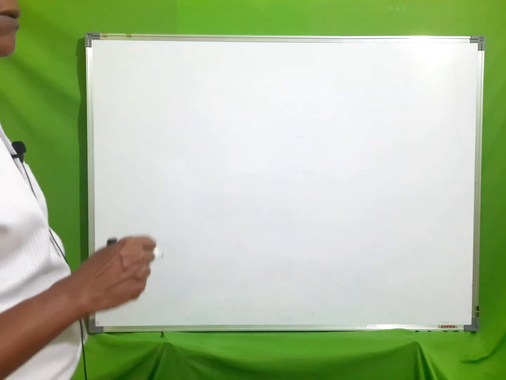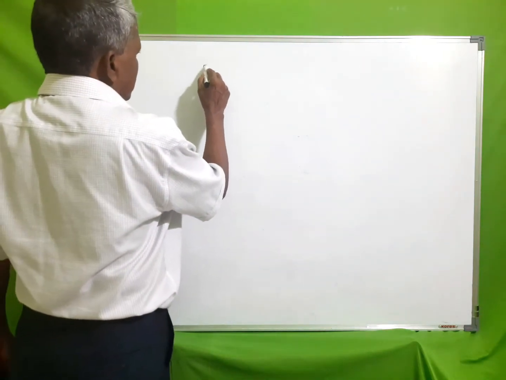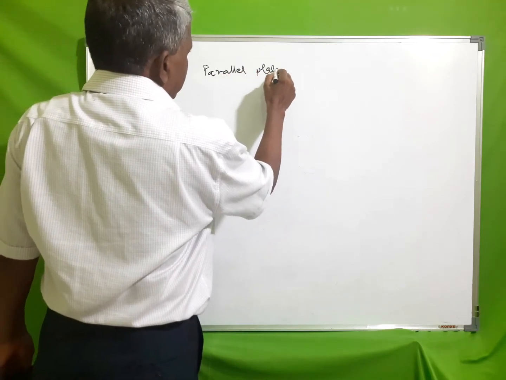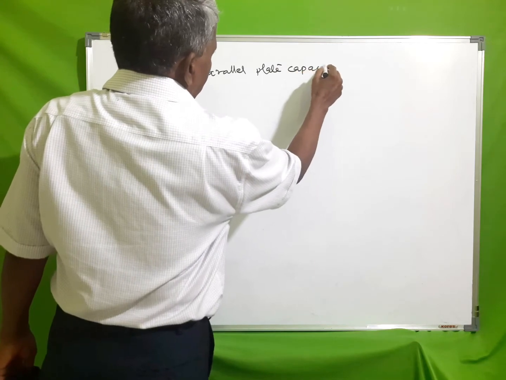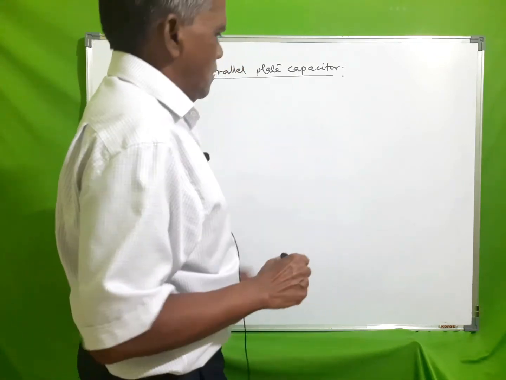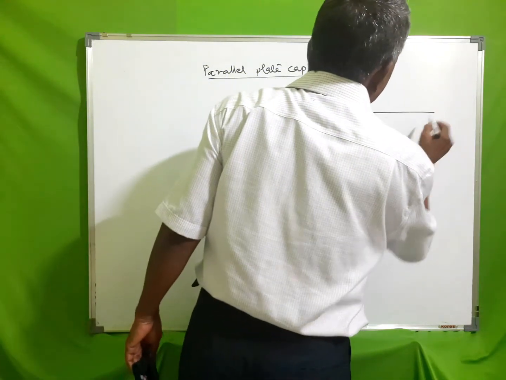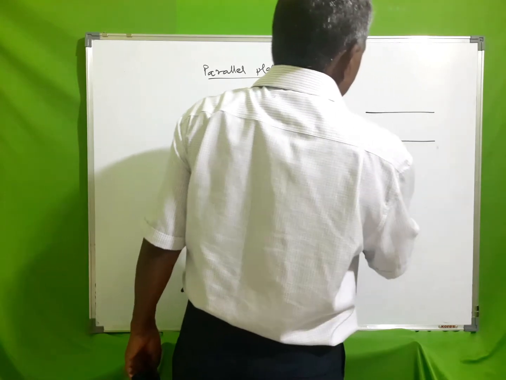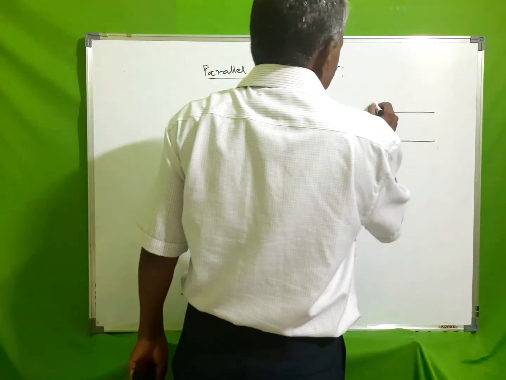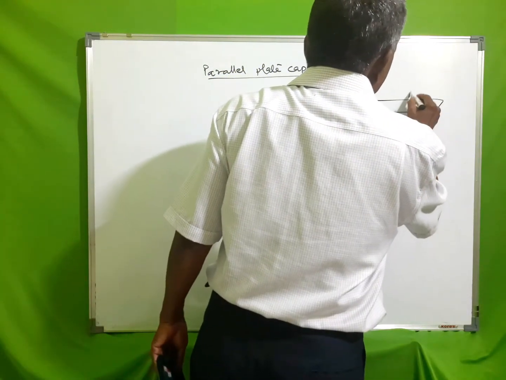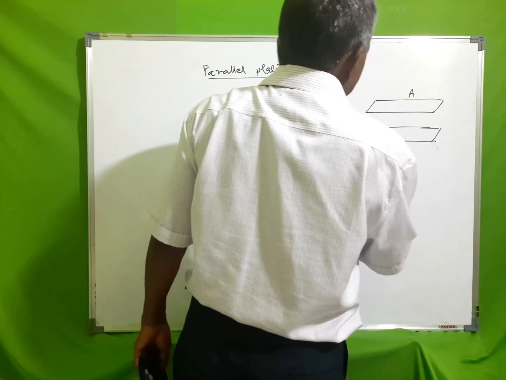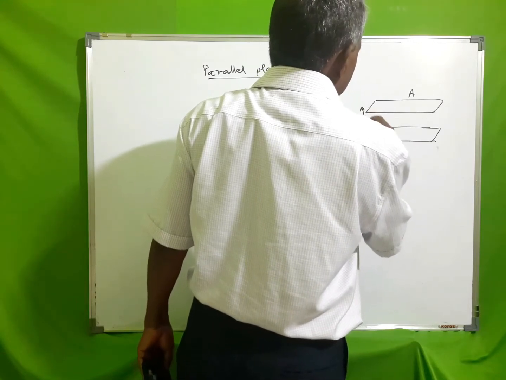Now we'll discuss the parallel plate capacitor. It consists of two conducting plates, two identical plates with common area A, separated by a distance d.